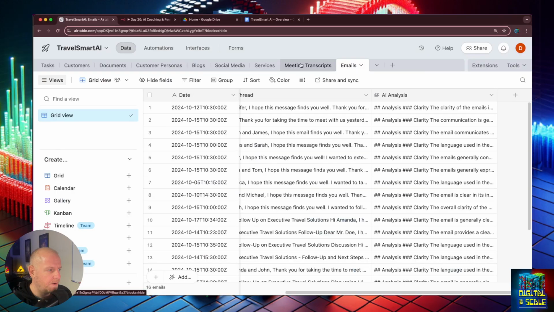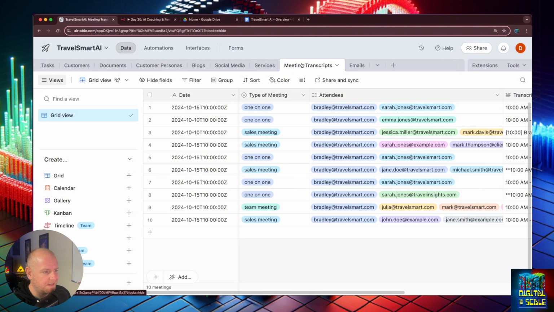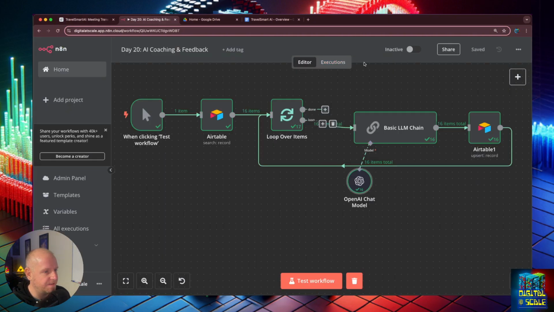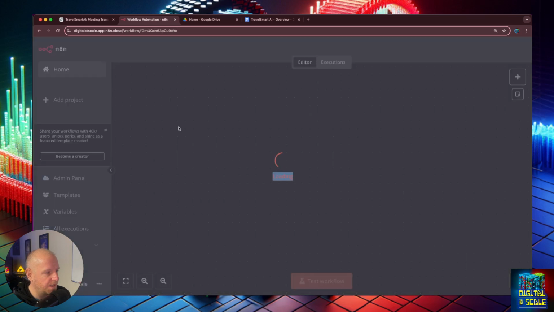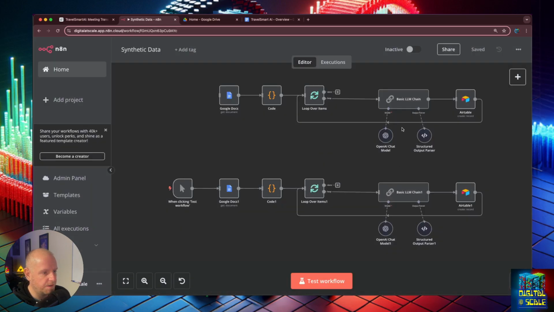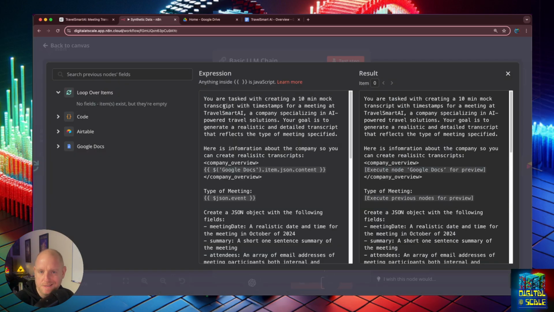All right. So in our Airtable, just like I did with the emails, I created synthetic data in the synthetic data workflow. Once again, I would normally hook this up to my Zoom or wherever my transcripts are being created. There's a ton of services out there like Otter.ai, and Zoom and Teams have it built in as well.